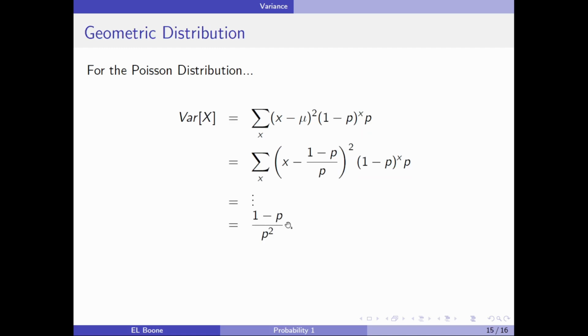Yes, the Poisson distribution is pretty easy to deal with if you are clear about what you're doing. Do the algebra. All right, so here, the geometric distribution. Sorry, mistake there. It's not supposed to be Poisson. Here, the mean is (1 minus p) over p in the formulation of the geometric distribution that we are using. And if I take the variance, do a whole bunch of algebra, that's what these three dots mean, you'll end up with (1 minus p) over p squared. And this is easy to calculate as well. So I can avoid doing the sum in lots and lots of cases.